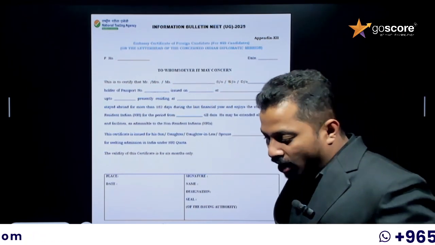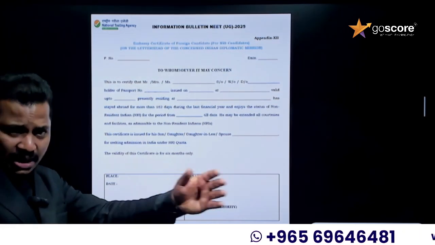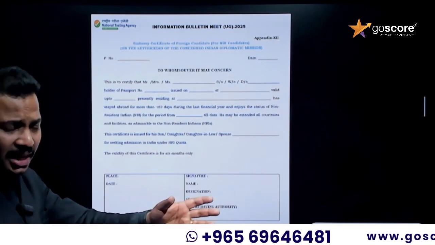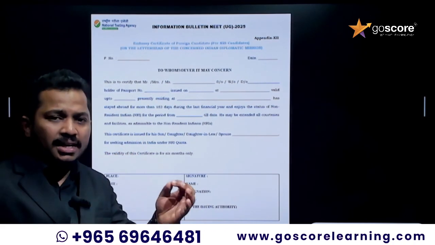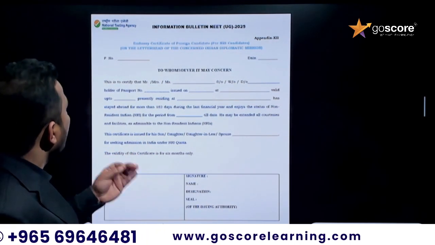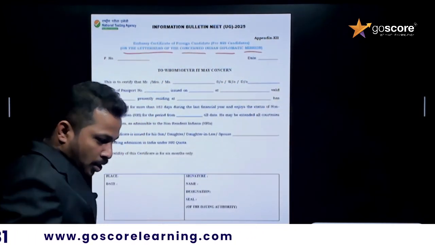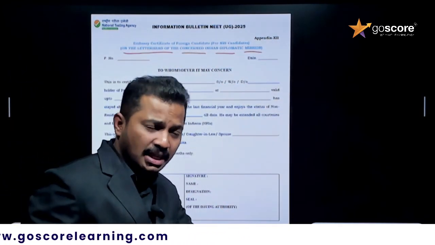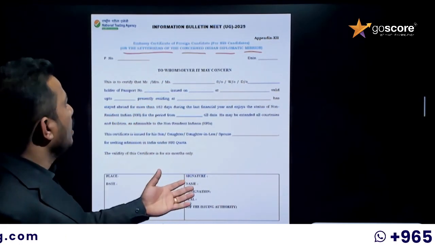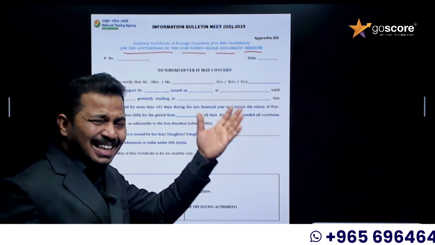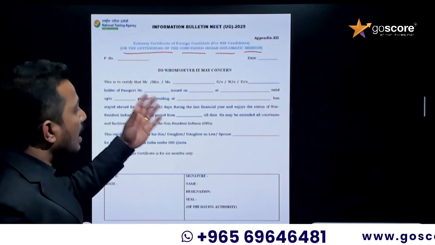So this is the format of the certificate, and you can go to the Indian embassy or any diplomatic office in the country. The certificate should be on the letterhead of the concerned Indian diplomatic mission, whether it is an embassy or consulate. This is the template of that.